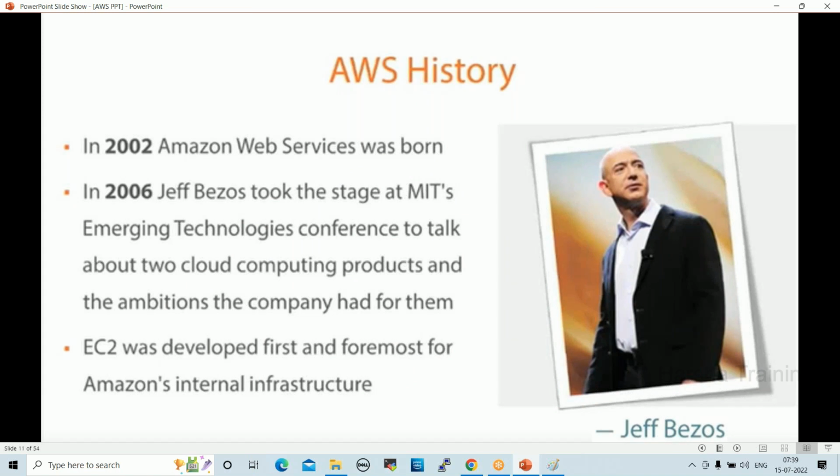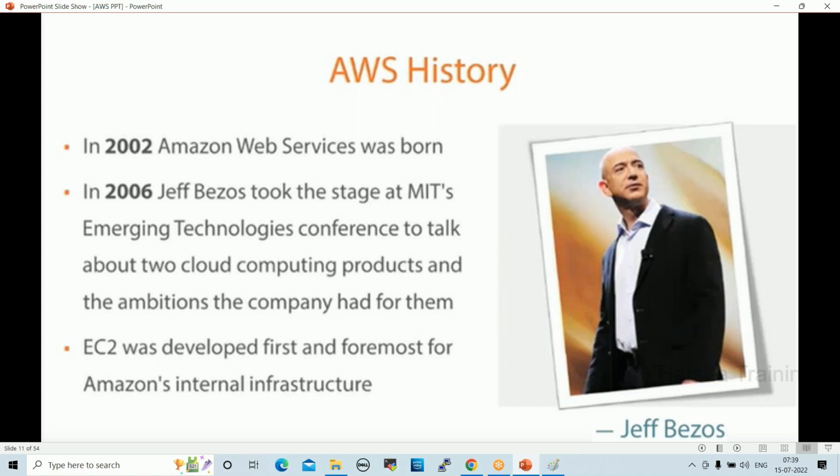It was Mr. Jeff Bezos who invented cloud. In 2002, Amazon Web Services was born. Initially, they started selling books and working on e-commerce projects. Slowly they prepared the infrastructure, the cloud, for their own environment. Then they entered the market and started giving services to other companies. Currently, AWS is in the topmost position.